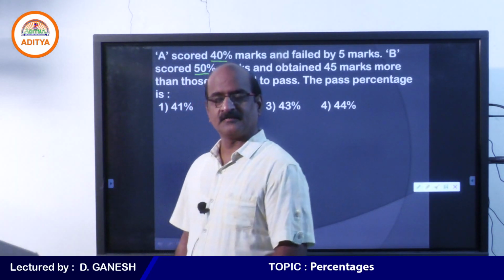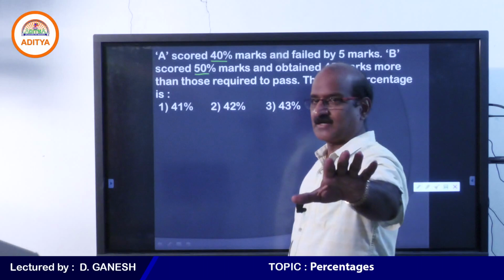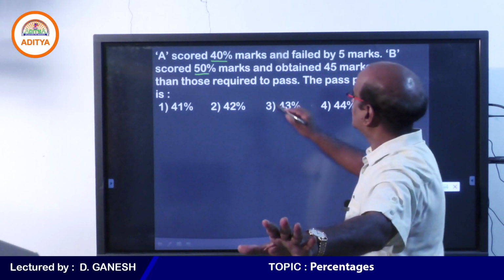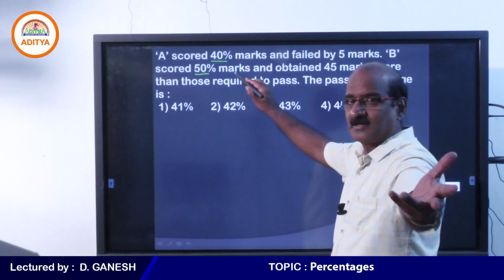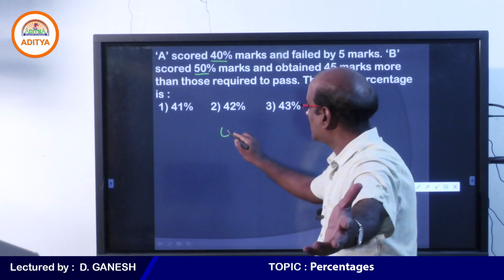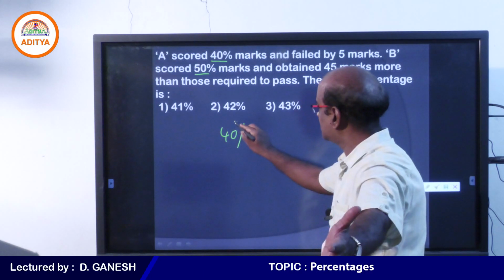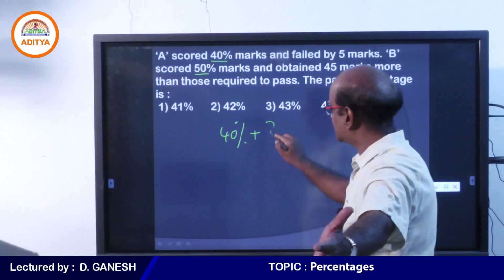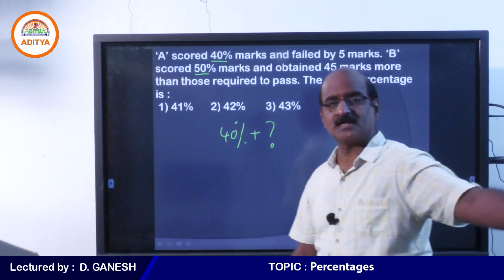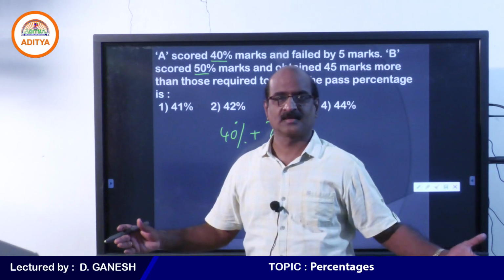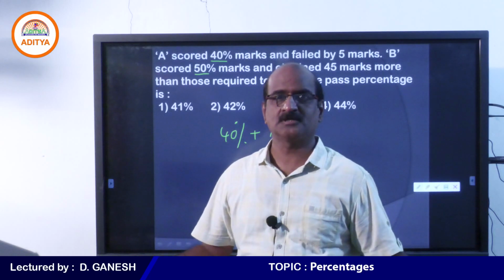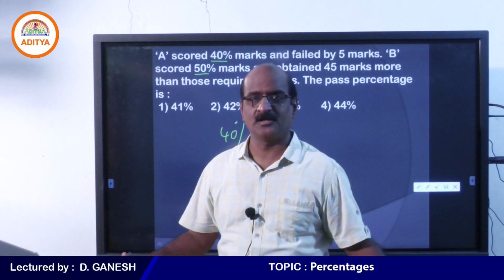First thing you must understand, what about A? A was declared failed. Therefore, pass percentage must be more than 40%. But it is only to see how much more. That is the only point we need to get.